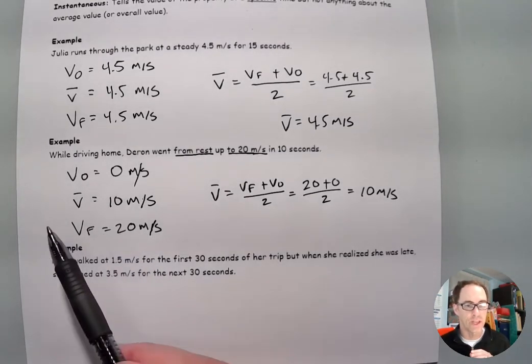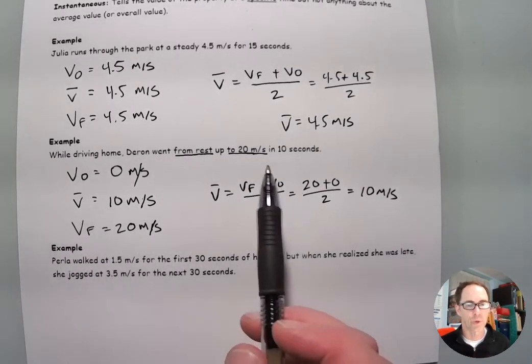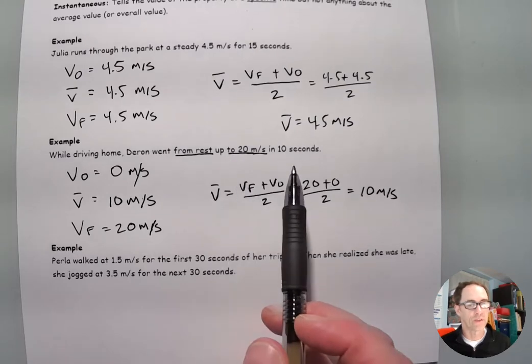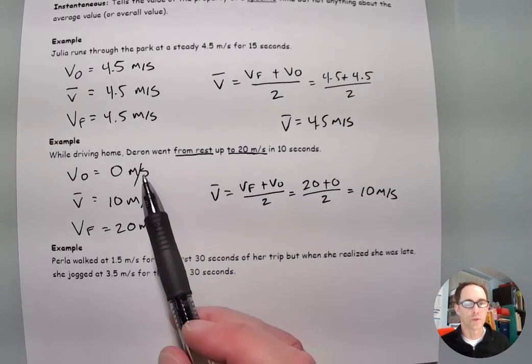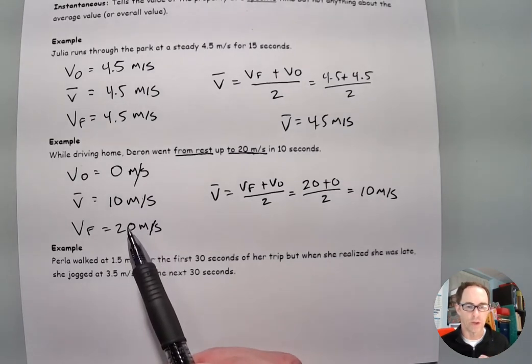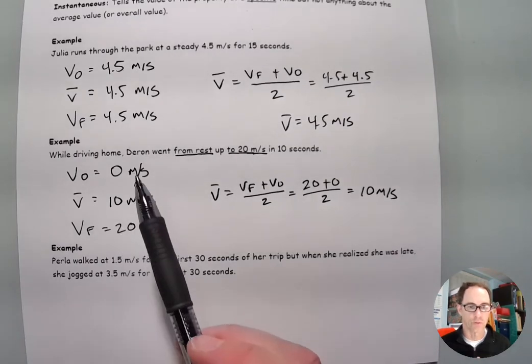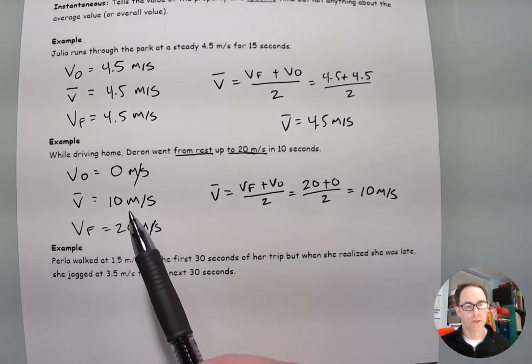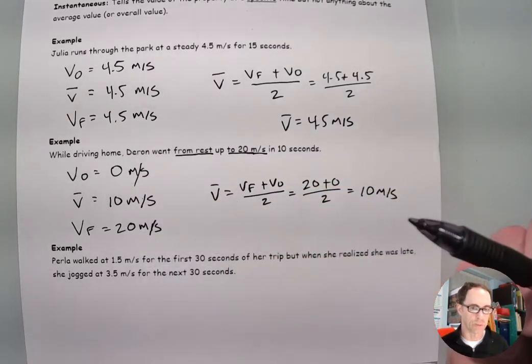The best way to get the average speed would be simply d divided by t. But in this case, we don't have the distance. Even though we have the time, we can't get the average that way easily. So it is okay to add the two and divide by 2 as long as you make the transition smoothly from one speed to the next. So going from 0 to 20, the average would be 10 meters per second, which is exactly at the middle between these two speeds.